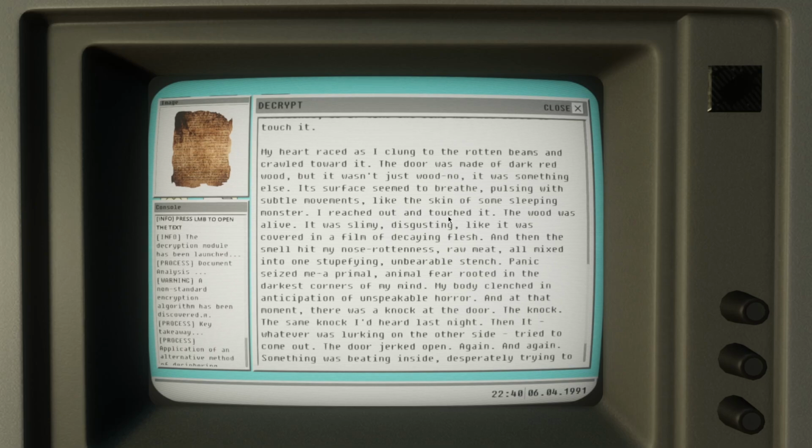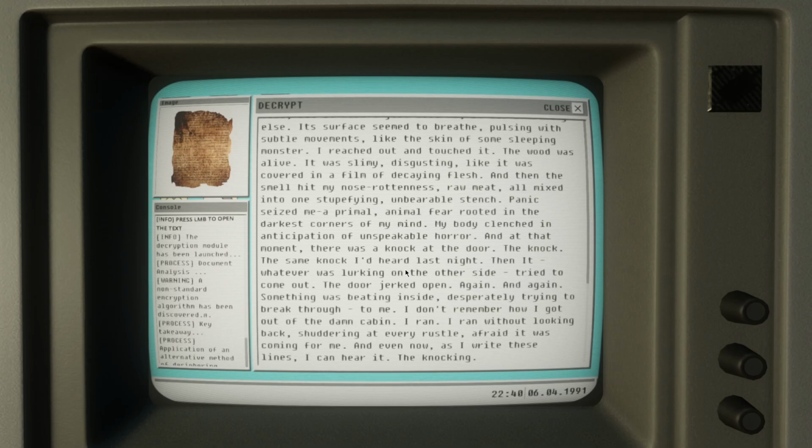I reached out and touched it. The wood was alive. It was slimy, disgusting, like it was covered in a film of decaying flesh, and then the smell hit my nose. Rottenness. Raw meat, all mixed into one stupefying, unbearable stench. Panic seized me, a primal animal fear rooted in the darkest corners of my mind. My body clenched in anticipation of unspeakable horror.